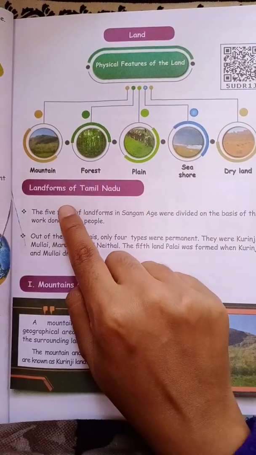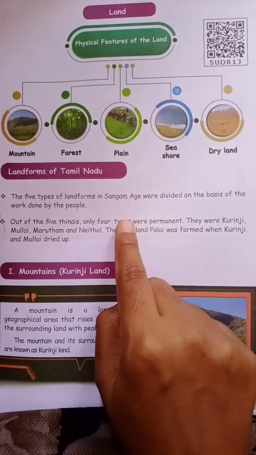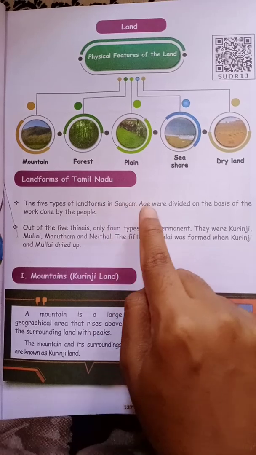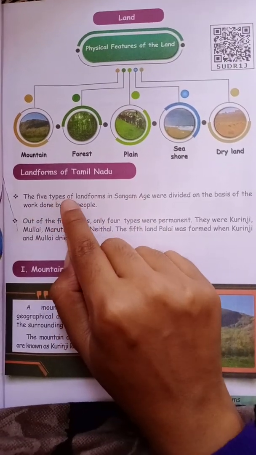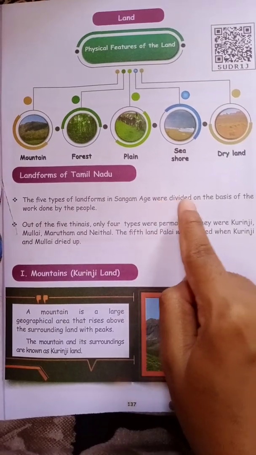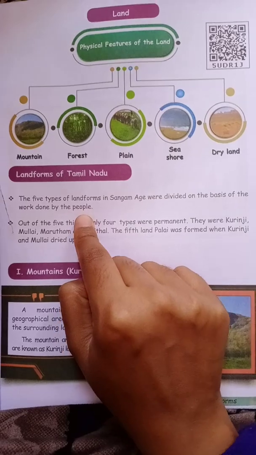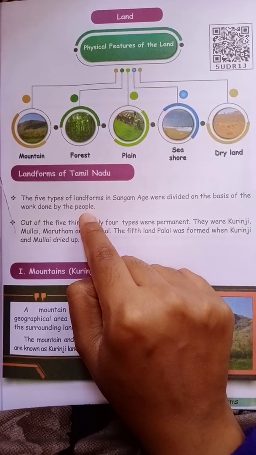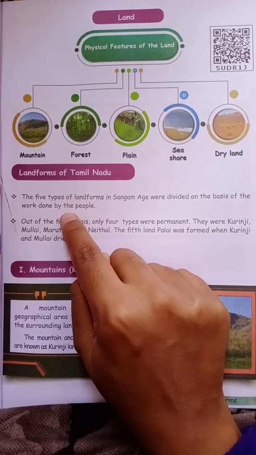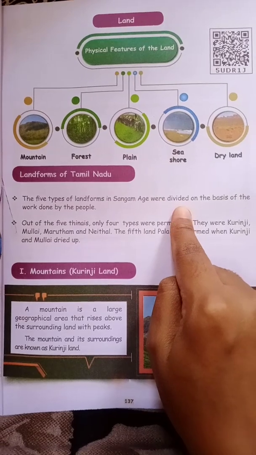Okay, the landforms of Tamil Nadu. We are getting into the types of landforms. So, there are 5 types of landforms in the Sangam age. They were divided on the basis of the work done by the people. So, it was divided according to the activities of the people.